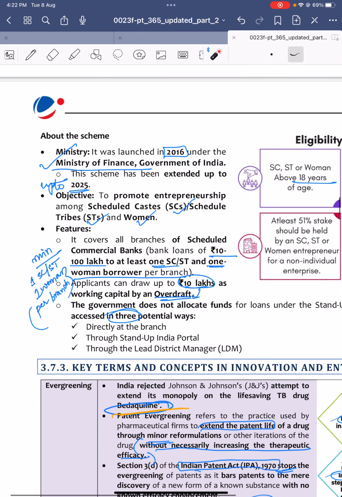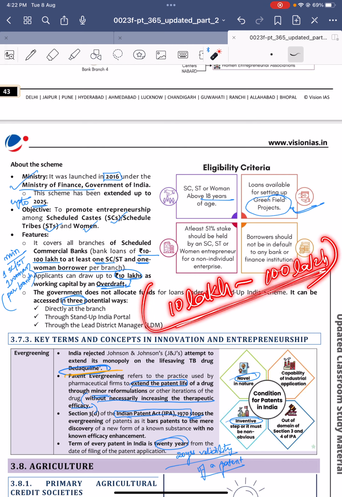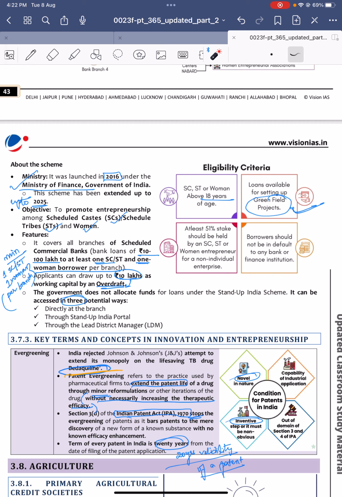Under it, the encouragement given to these sections is that they will be given bank loans of rupees 10 lakhs to 100 lakhs. That means 10 lakhs up to 1 crore loans are to be given. The eligibility criterion is a minimum age of 18 years, and whatever loans they have taken, they should invest in greenfield projects, thereby promoting manufacturing or new companies.